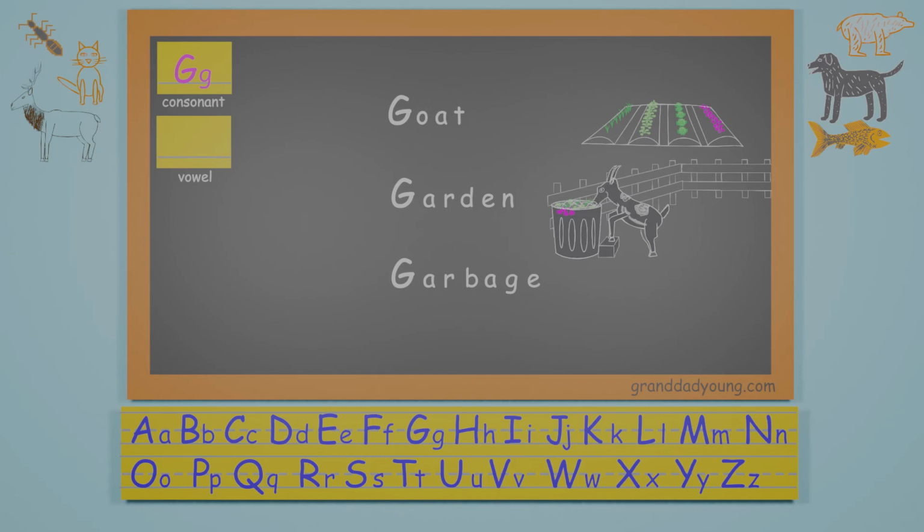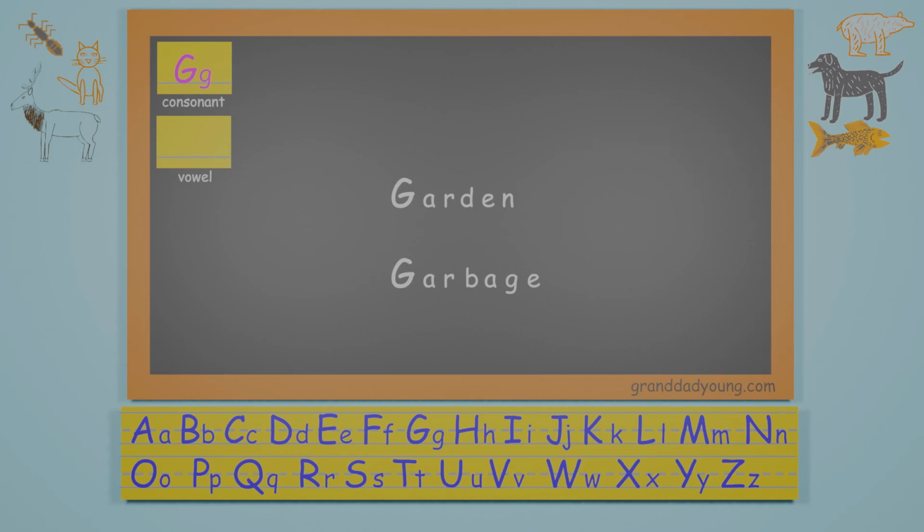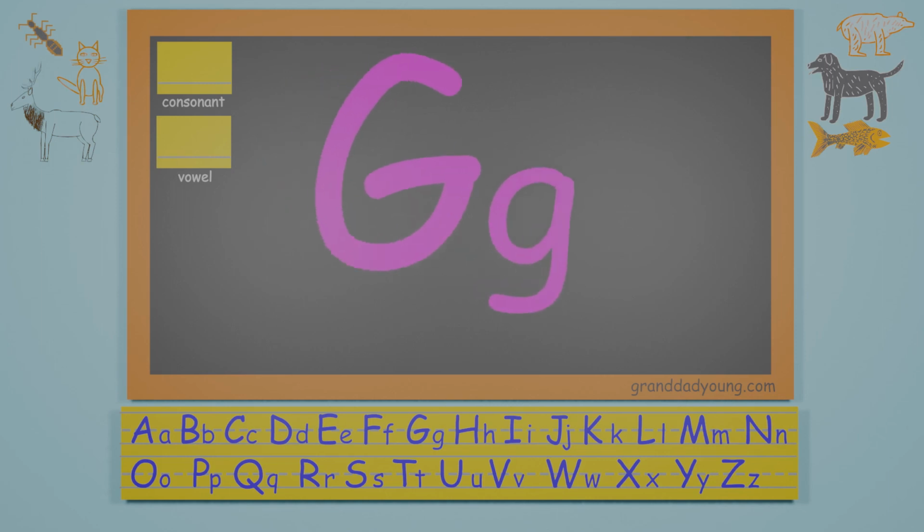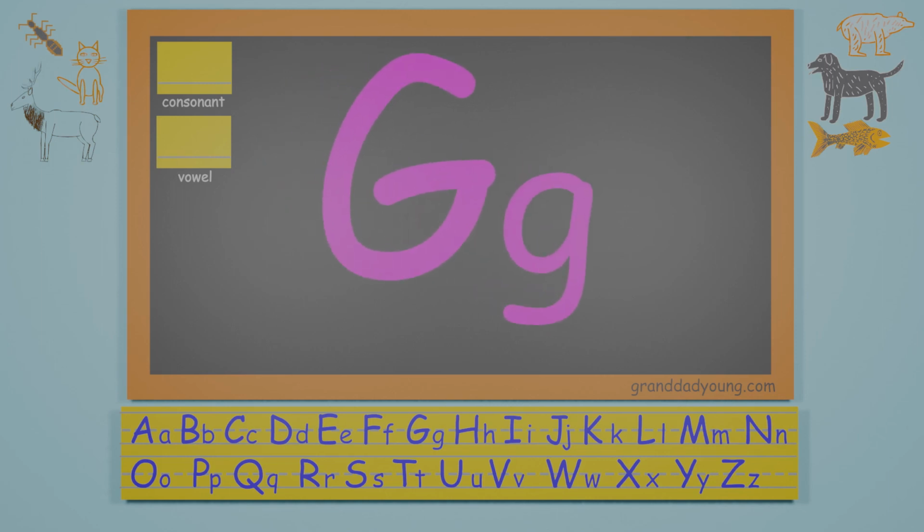Right, back on task. What sound does the letter G represent? G. Can you say G? Very good. G, the seventh letter of the English alphabet.